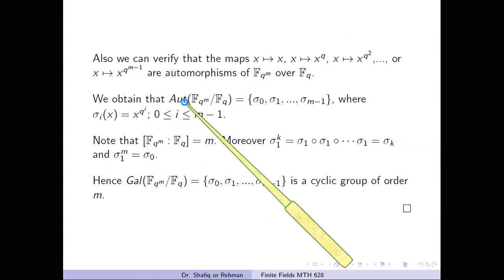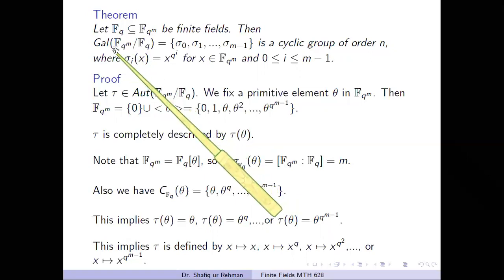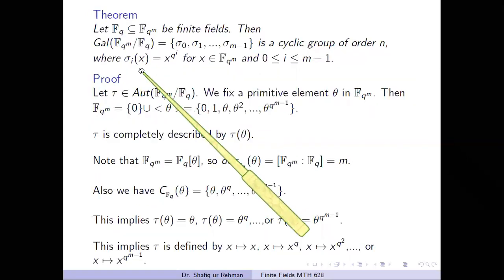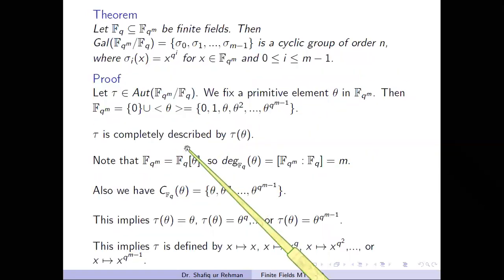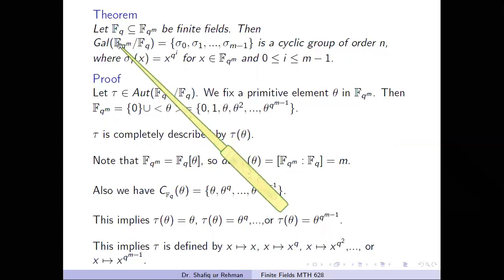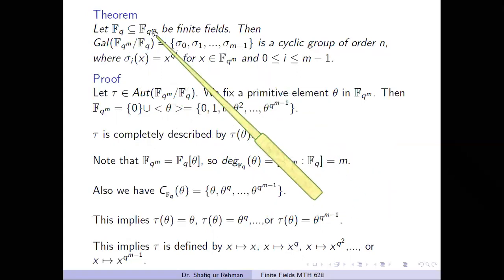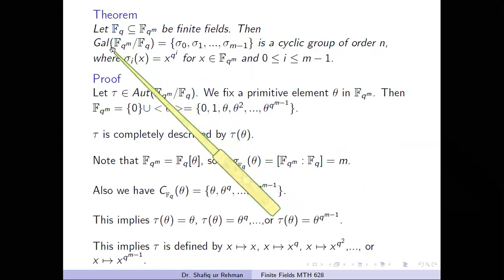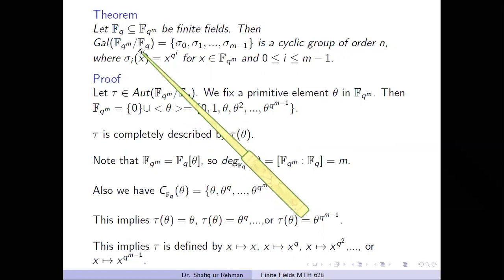And so what is the Galois group of Fq^m over Fq? It means the set of all automorphisms of Fq^m over Fq. And in the case of finite fields, each field extension is always a Galois extension, because each time you observe, as in the previous examples also, that in the case of finite fields the degree of the field extension always equals the cardinality of this group. Therefore, in the case of finite fields, every field extension is a Galois extension, and the group of all automorphisms of Fq^m over Fq is named as the Galois group of Fq^m over Fq.